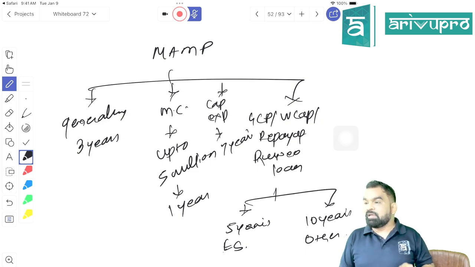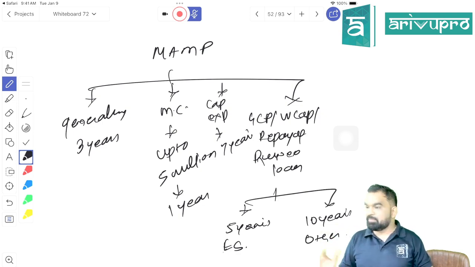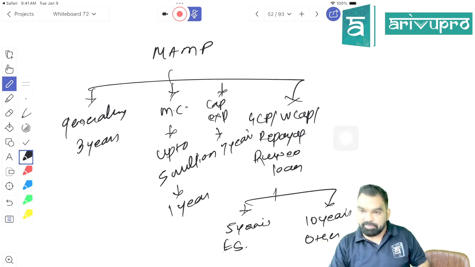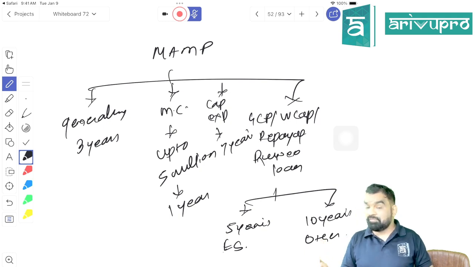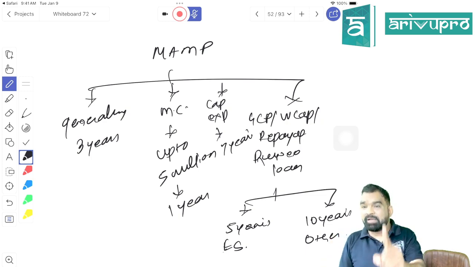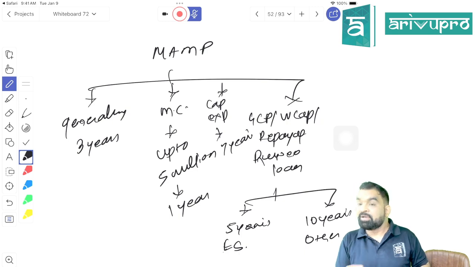Done. See, this is the minimum average maturity period. If you are taking an ECB from outside India, for whatever purpose, you can put a put and call option in your agreement, right? A put and call option will give them entitlement that they can ask for repayment even before. Call option gives you a right that you can demand payment. No, put option will give you a right that you can prepay the loan, right? But prepayment or demand for prepayment cannot be made before the expiry of 3 years or any minimum maturity period that has been laid down.